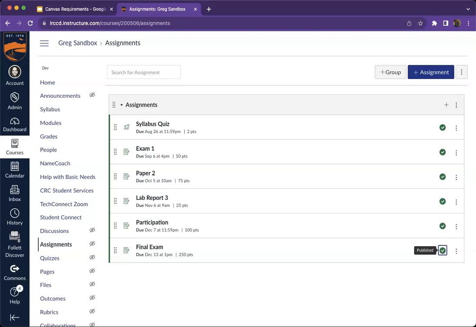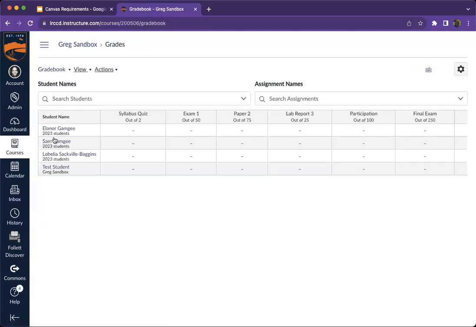Again, this is assuming that it's all in person. So on September 6th, my students have taken their exams. I've either run it through the Scantron or graded it if they're essay questions, whatever it is. And now I'm ready to give my students some feedback. And how I do that is I go to the grades page. All my students will be there, right? So you see I've got some Hobbits in this class, and there's a test student as well, which I'll talk about in a moment.